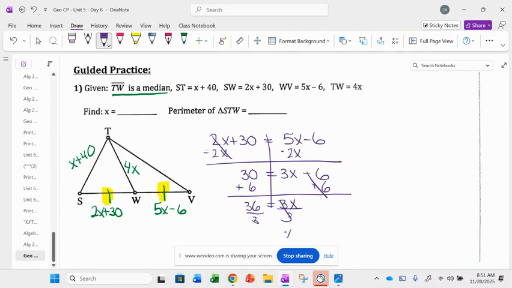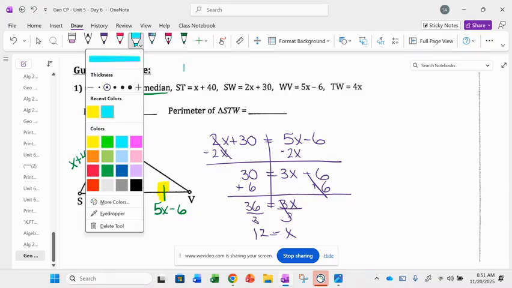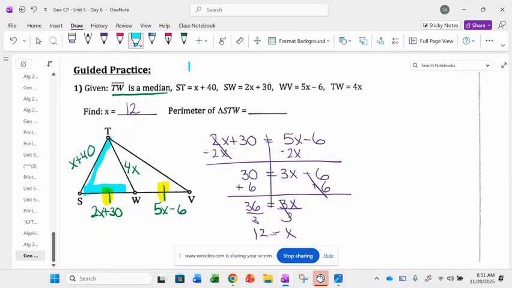Sebastian, now that I solved for x, I got x equals 12. It's asking me to find the perimeter of triangle STW, which is this triangle right here. What do I have to do with that 12 value? Good. For all of the sides?